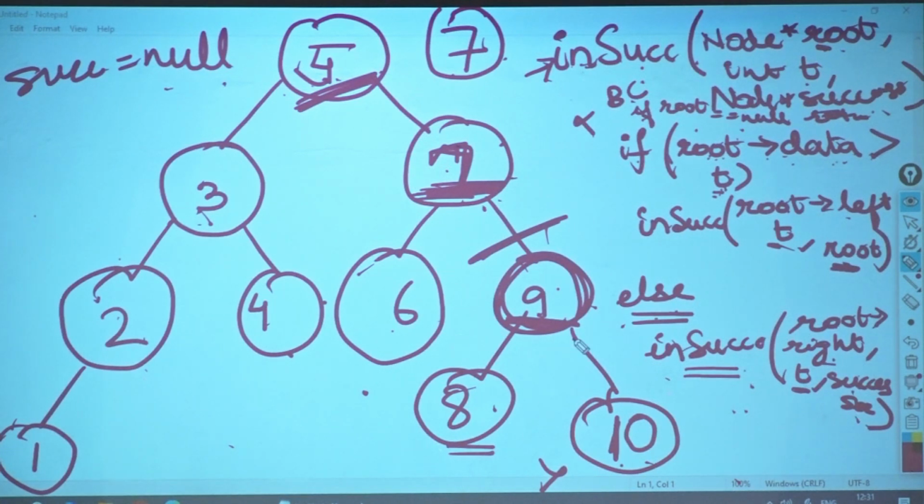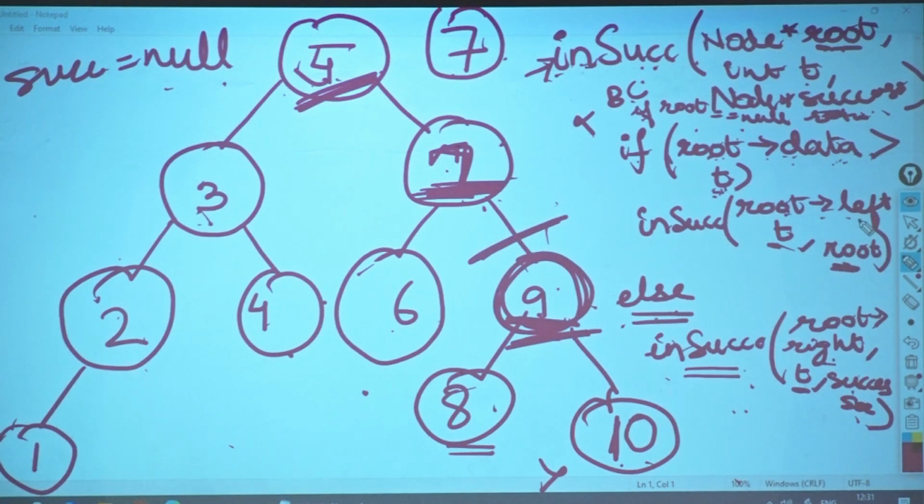Null only, because I have not changed. So now a call to this has gone. Now when a call to this has gone, again what will happen? This will get called. Now what is the root? 9. What is T? 7. What is successor? Null. Again I will check: root of data is greater than t? Yes, 9 is greater than 7. Then what will I do?